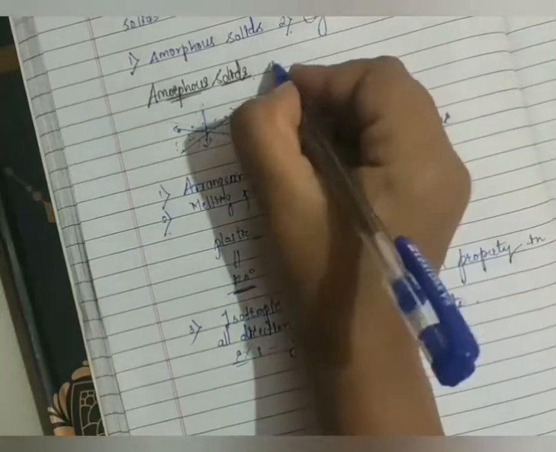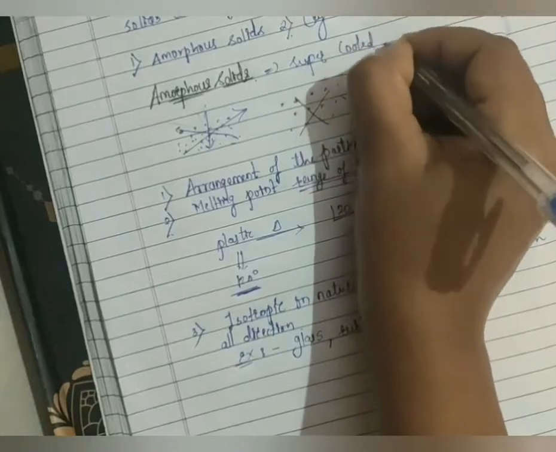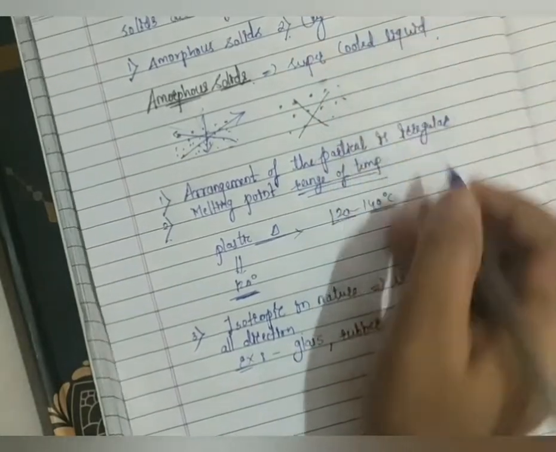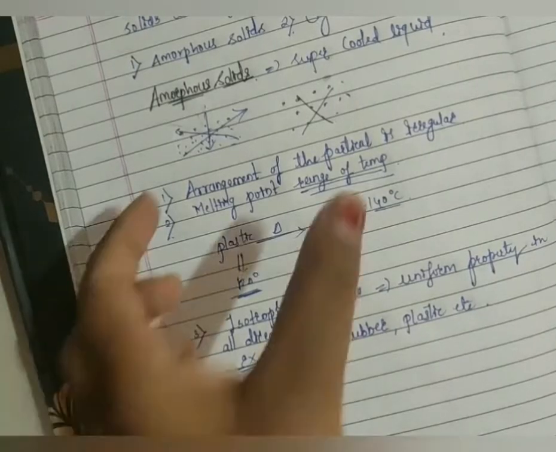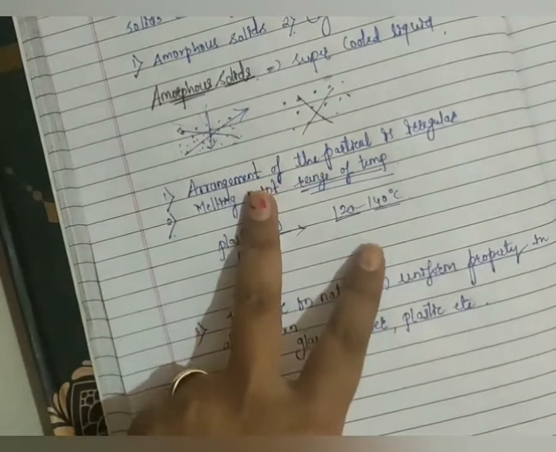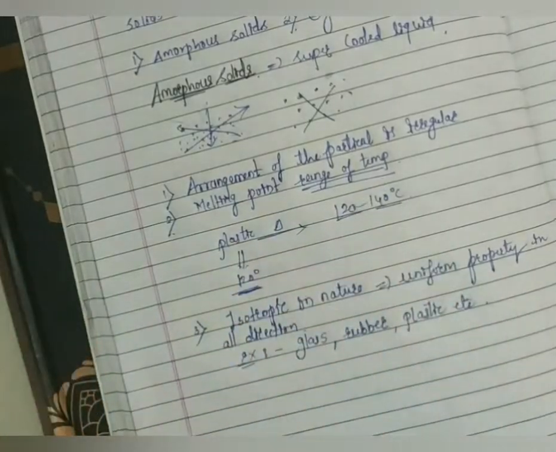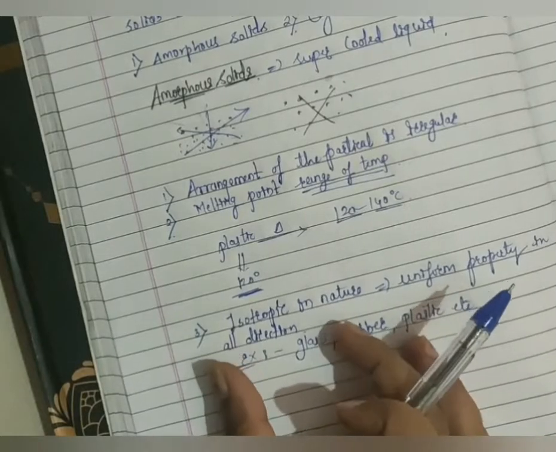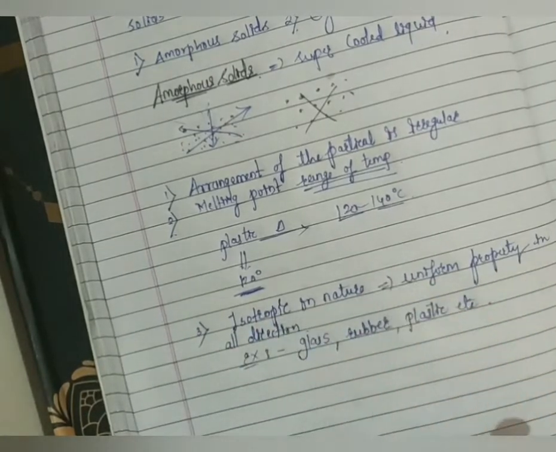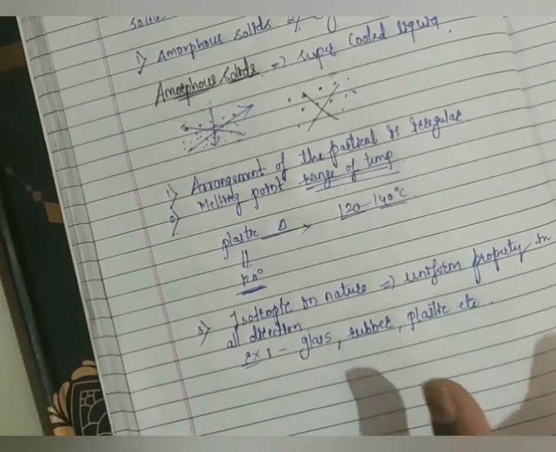Remember, an amorphous solid is also called a supercooled liquid. What you should remember: first point, the amorphous solid is called a supercooled liquid. Next, the arrangement of particles in an amorphous solid is irregular. The melting point will be present in a range of temperature. After that, they are isotropic in nature, and isotropic means uniform property in all directions. And examples of amorphous solids are glass, rubber, plastic, etc.